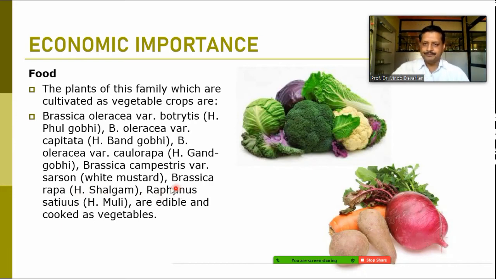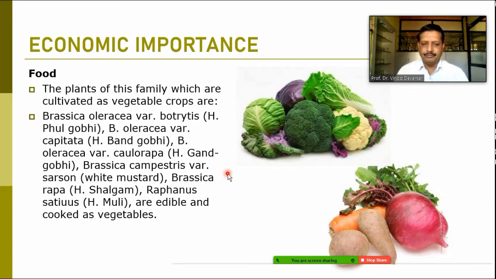Some other members are also there, turnip, carrot. These are all members from the family Brassicaceae. So likewise, these food plants are also an important part of this family, used normally as vegetables and food.